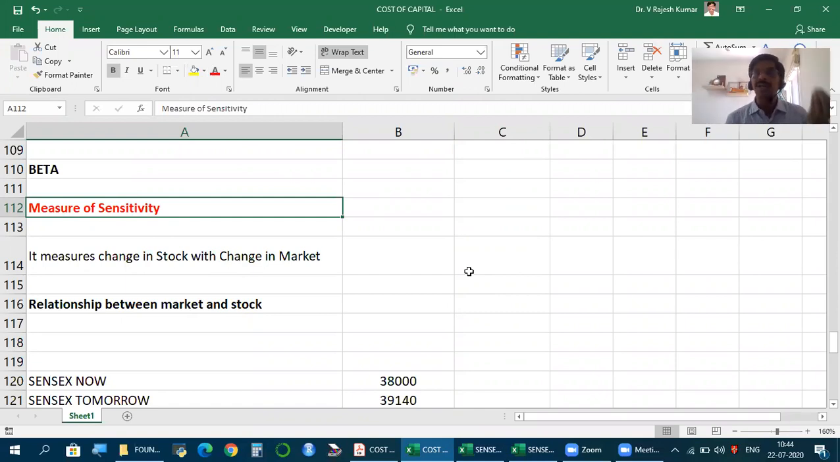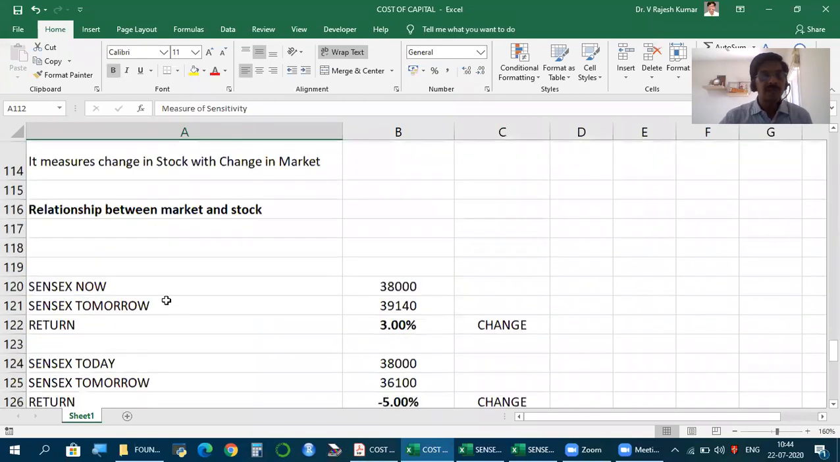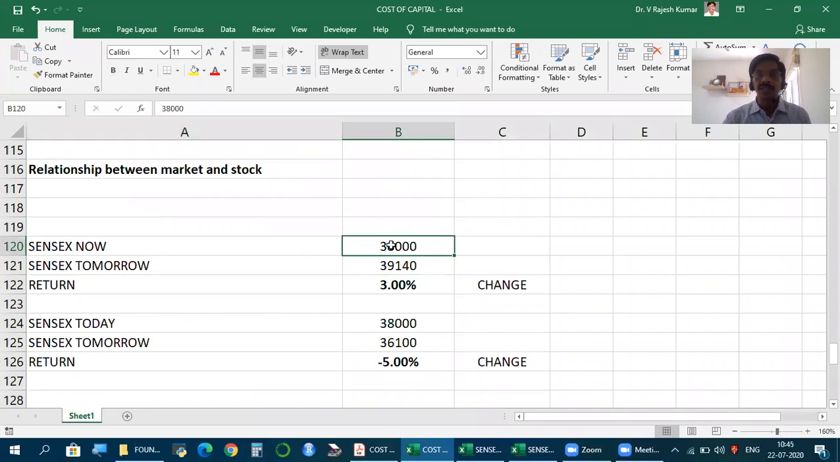And when I mention the word change, a change is nothing but return. So let's say 38,000 is the Sensex on day 1, year 1, whatever. Next day, next year, let's say it is 39,140. So there is a change, a rise, an increase by 3%. So change is nothing but return. So if you invested at 38,000 and the index becomes 39,140, you got a return of 3%. That is the meaning. So change is nothing but return.